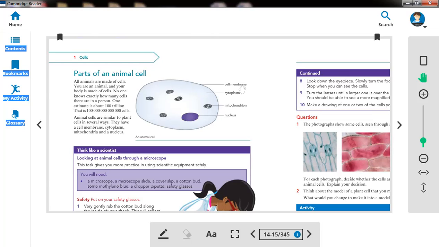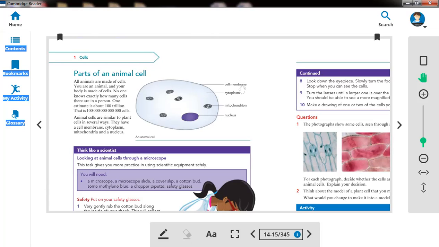Cell membrane is a layer that is responsible for what material goes into and out of the cell. Then cytoplasm is liquid, and all chemical reactions happen in the cytoplasm. Then mitochondria are responsible for releasing energy in the cell.